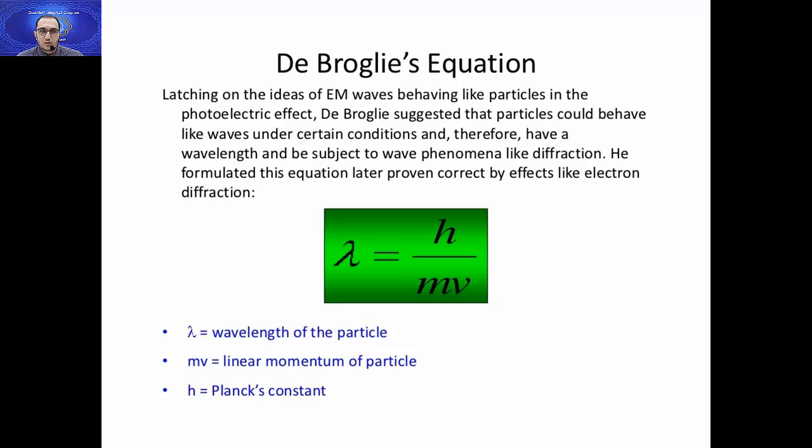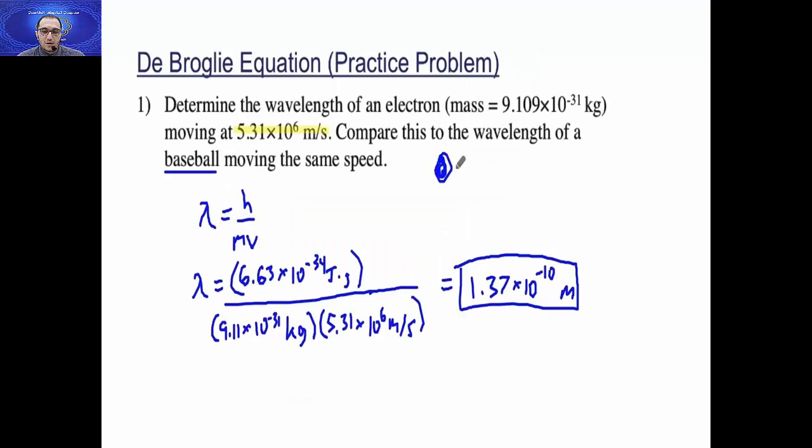So De Broglie said that particles could behave like waves under certain conditions and therefore have a wavelength and be subject to wave phenomena like diffraction. He formulated this equation, later proved correct by effects like electron diffraction and photon diffraction: lambda equals h over mv. Now let's talk about this by using some examples.